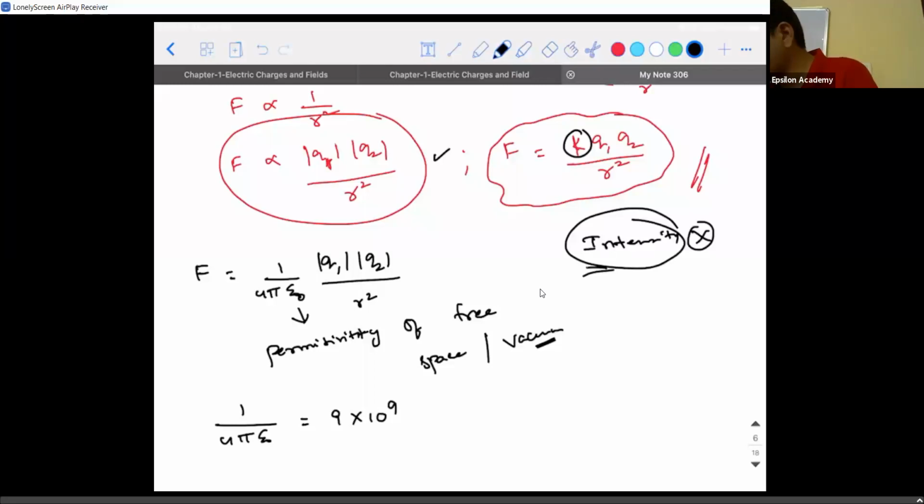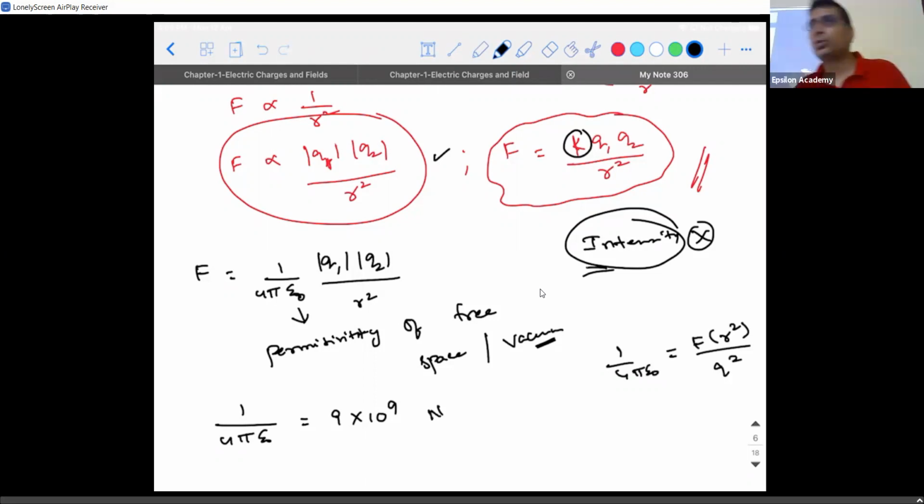So when I do that, it will be F into R square divided by Q square. Force is measured in Newton. R square is measured in meter square per Coulomb square. So 1 by 4 pi epsilon naught is equal to 9 into 10 power 9 Newton meter square per Coulomb square. This value is actually derived from the speed of light. We will not be worried about what it is. You only have this value in your mind. So it is given as 1 by 4 pi epsilon naught, that is 9 into 10 power 9 Newton meter square per Coulomb square.